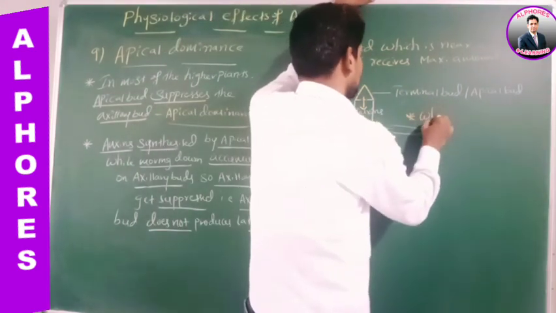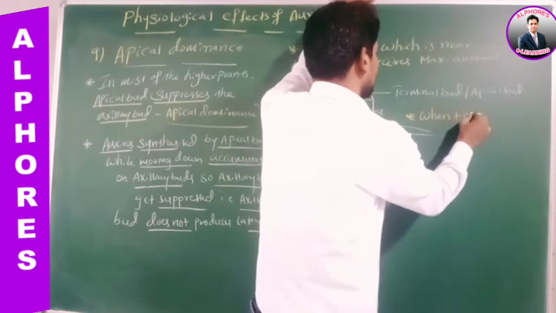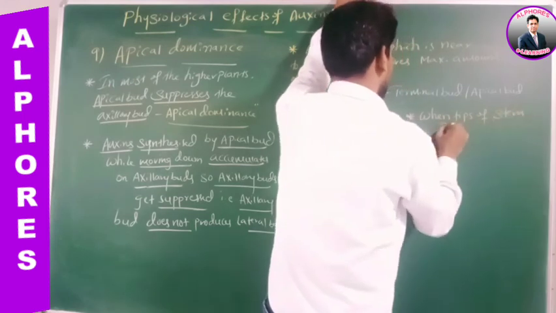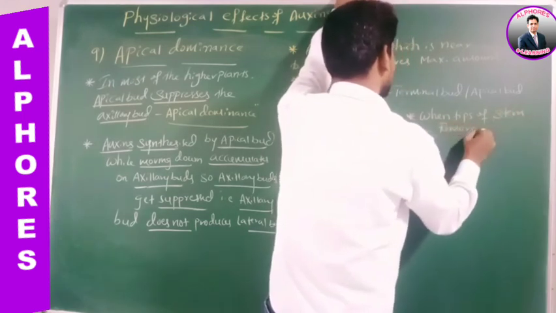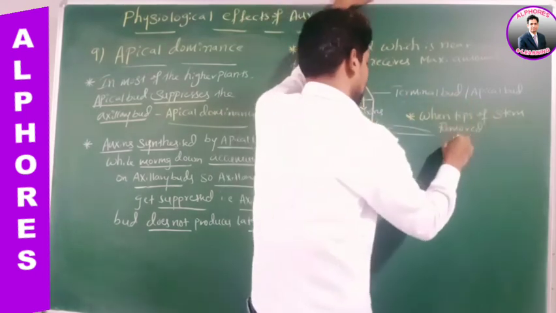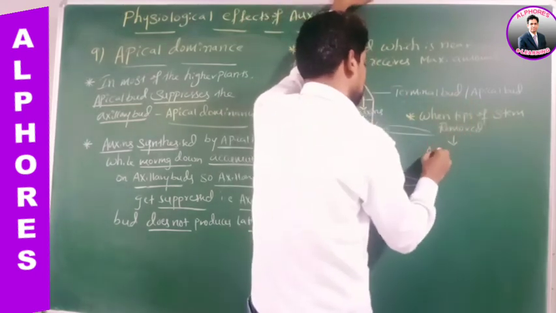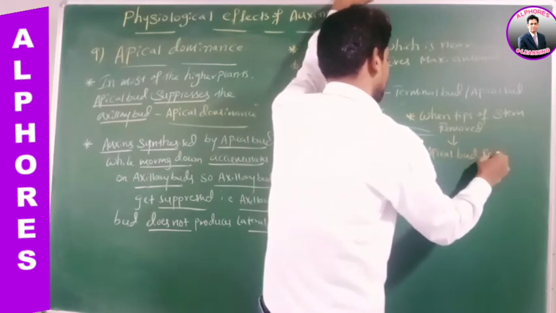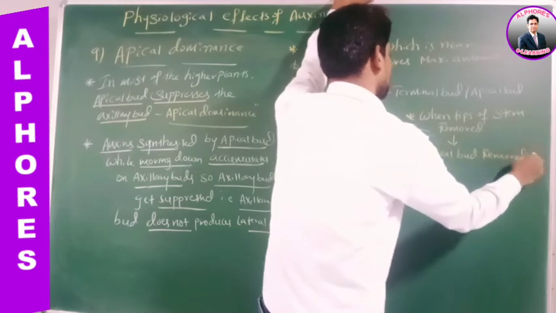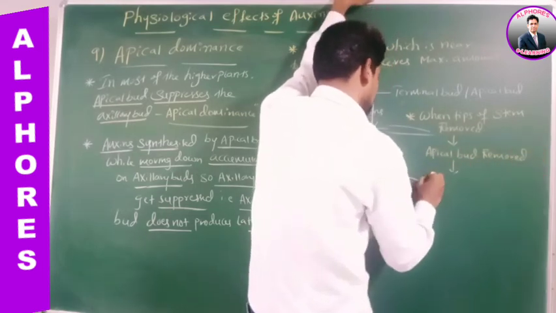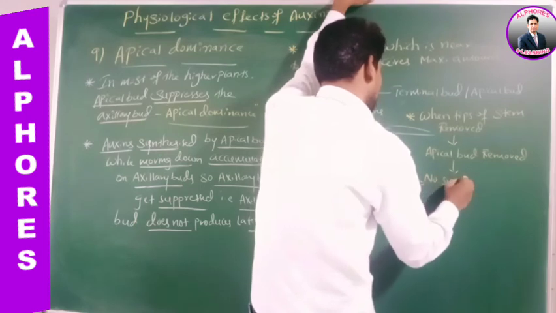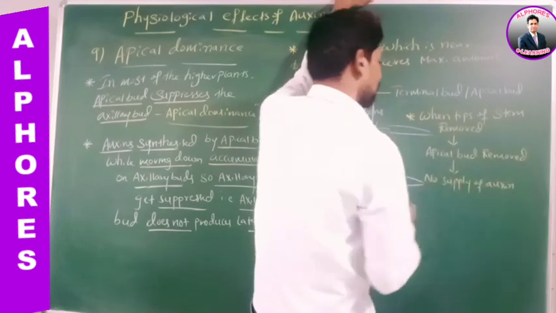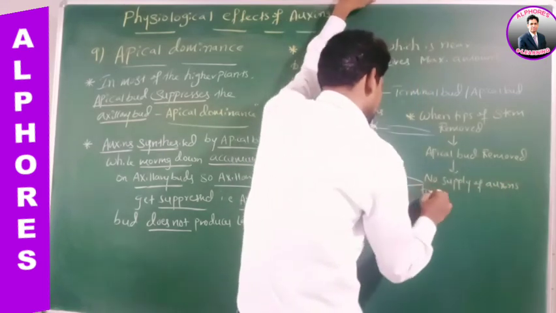What is that statement? When the tips of the stem are removed, the apical bud is removed. When the apical bud is removed, there is no supply of auxins to which bud?